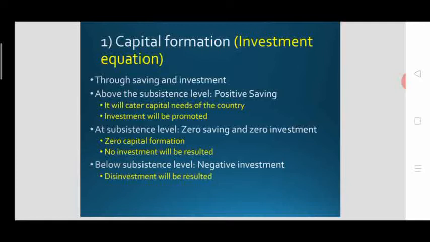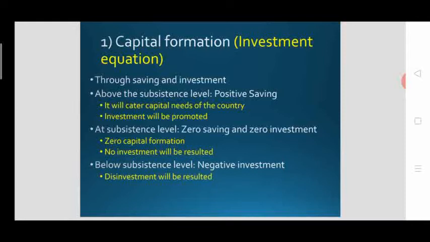So this increased saving will cater the needs of the country. More investment will come as savings are available. The capital formation will be done properly when the nation's income is above the subsistence level. So this is the opposite case of the situation when income is below the subsistence level.